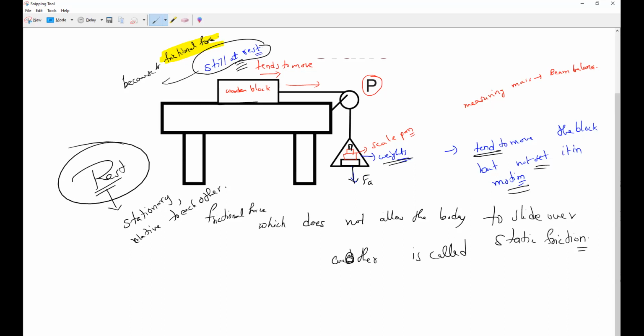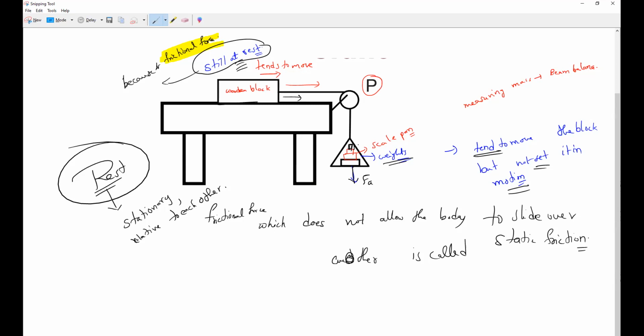Clear, everybody? If I gradually increase the weight of the pan, what will happen? The block will just begin to move. That weight corresponds to the maximum value of static friction. It means a tendency to move. If I add a little mass, the body will start moving.